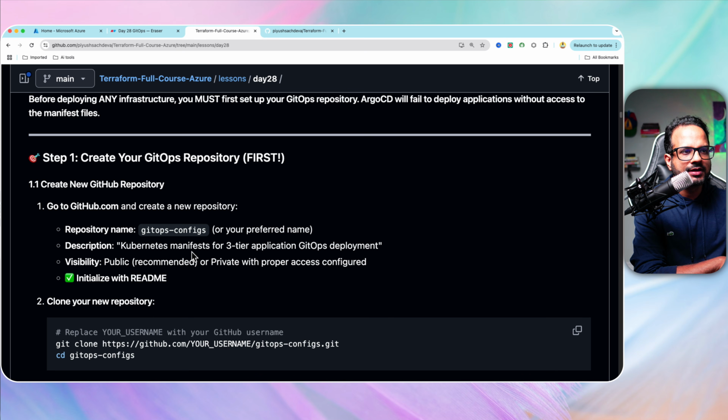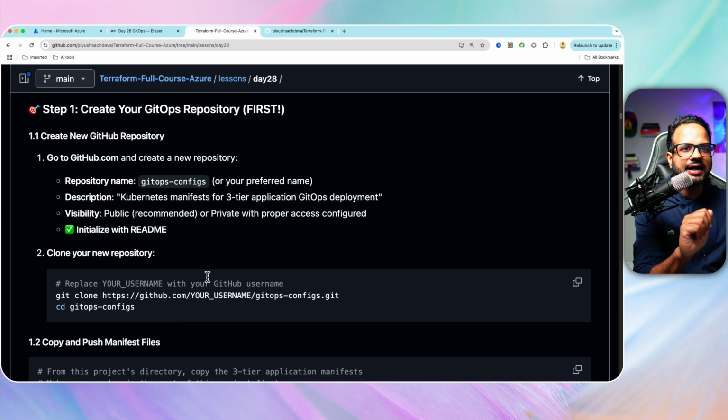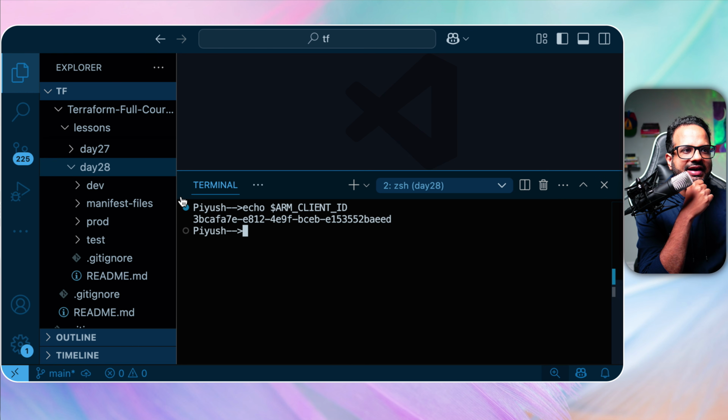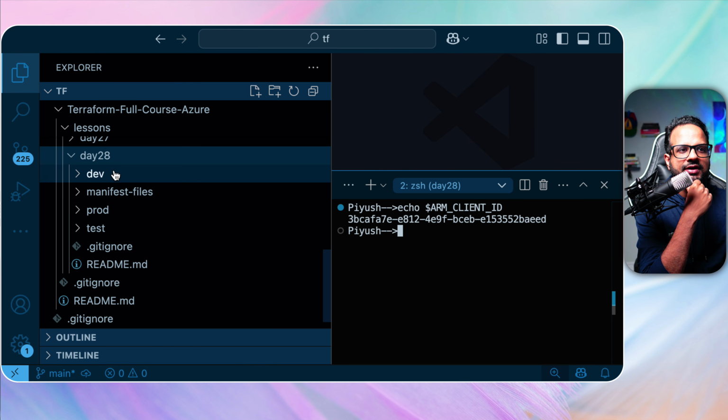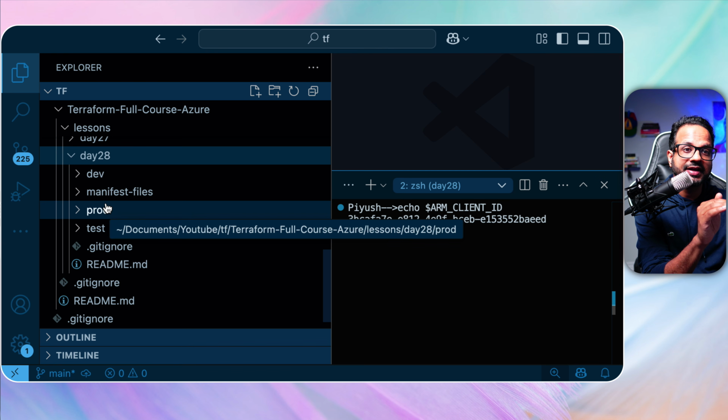Now we have to create a Git repository for the GitOps configuration. Before that, let me walk you through the code. As you can see, we have separate folders for dev, test, and prod, so that whenever we have to create a new environment, we can keep the configuration separate, but using the same underlying configuration.